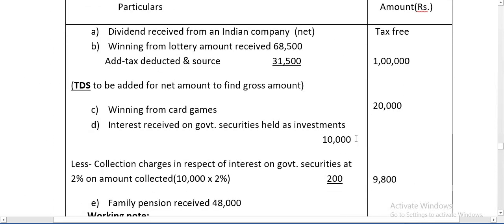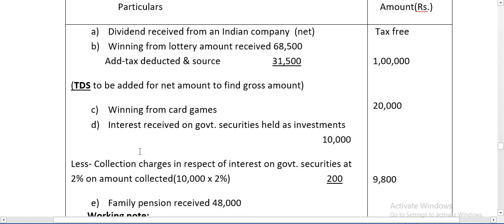So here gross amount of winning from lottery: rupees 68,500 and TDS 31,500, total 1 lakh. So remember, TDS is to be added to the net amount to find the gross amount. Next, winning from card games, directly taxable 20,000. Interest received on government security held as investment 10,000.